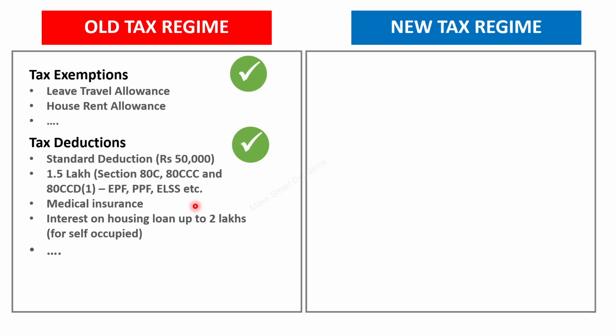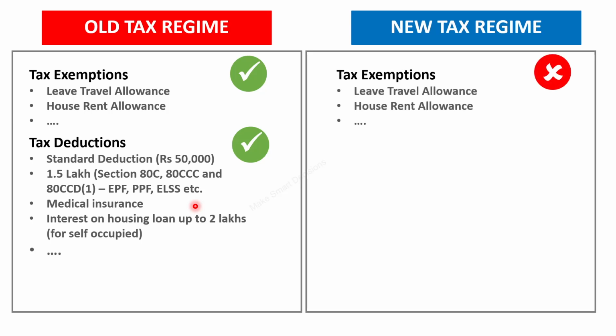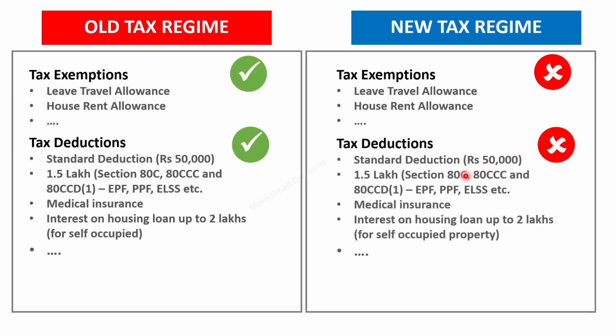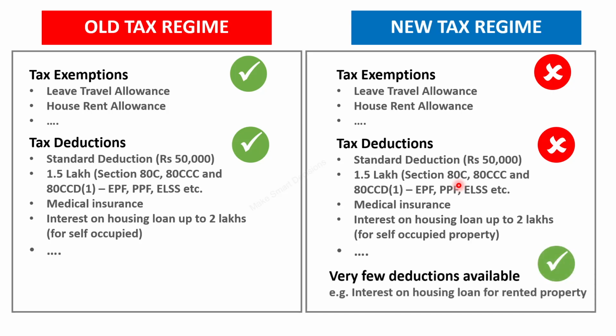Now coming to the new tax regime, you don't have any of these exemptions and you don't have any of the tax deductions under 80C, 80CCD, 80D. You can't claim any deduction for the medical insurance that you are purchasing, but there are very few reliefs. That is, if you are renting out the property that you bought using a housing loan, you can claim deduction on the interest that you are paying.